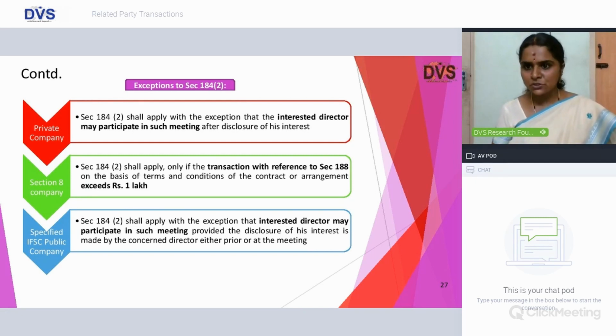However, there are exceptions to it. Private company, there is an exception that the interested director may participate in such meetings by disclosing his nature of interest or concern. Section 8 company only with regard to the transaction with reference to 188 on the basis of terms and conditions of such contract which exceeds 1 lakh. With regard to which 184 disclosure of interest shall be applicable. For specified IFSC public companies, likewise, you have the exception.